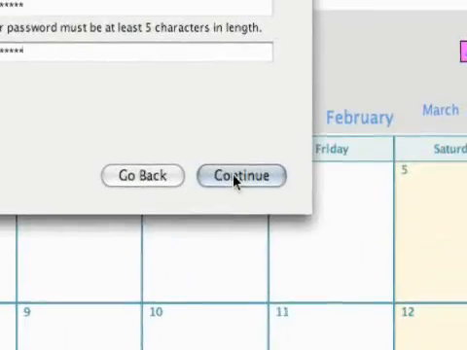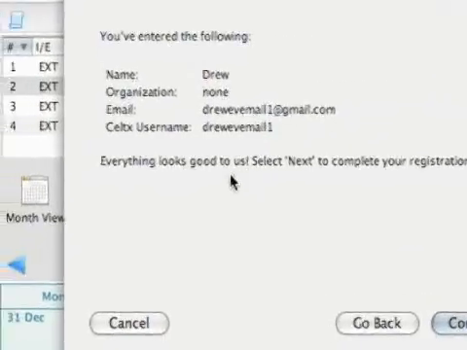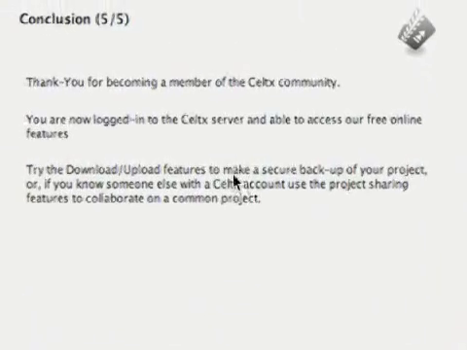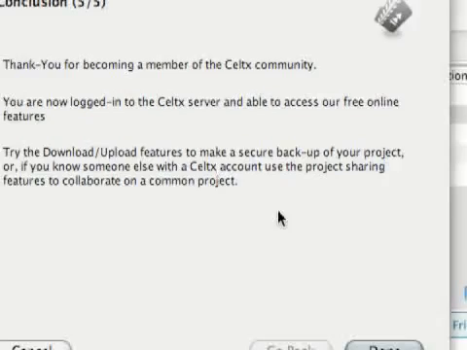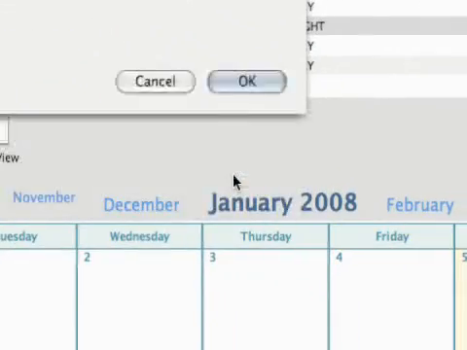Okay. Enter the following. Everything looks good. Next to complete your registration. And then, thank you for becoming a member of the Celtx community. So now I'm logged in and I have access to the free online features. So there it is. I'm just going to go ahead and log in.